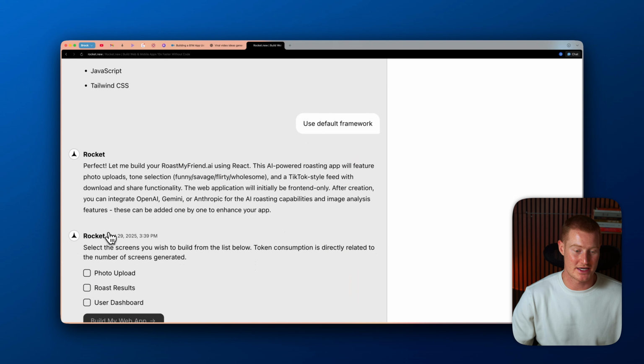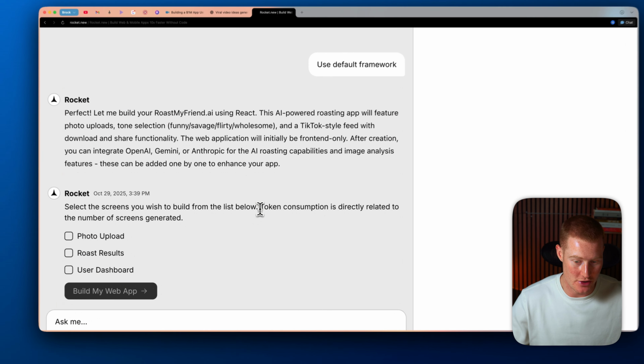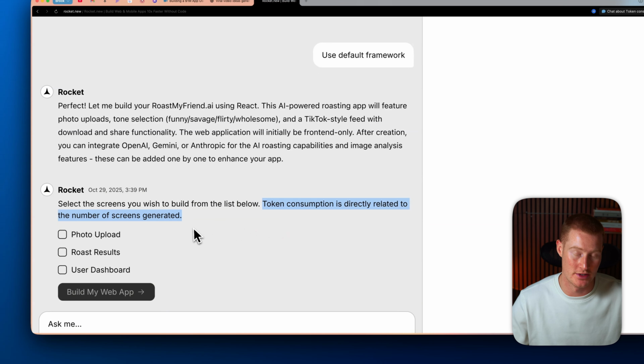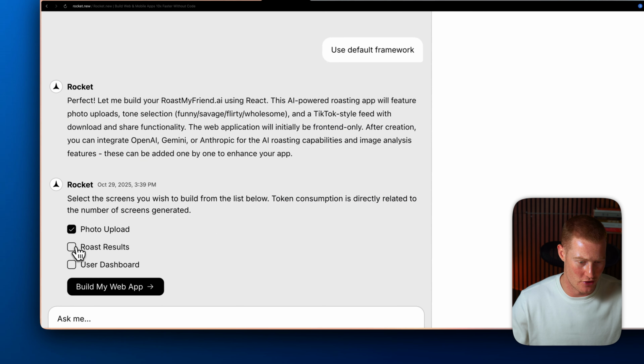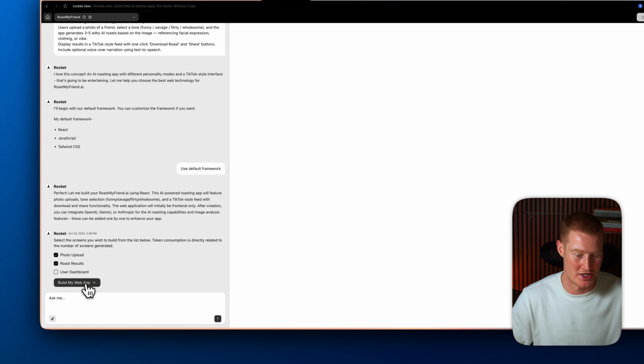All right, so Rocket's actually asking me what screens we want to build to start off. So it says select the screens you wish to build from the list below. Token consumption is directly related to the number of screens generated. Photo upload, roast results. Let's just start with that because that's the core functionality of our app. And I'm gonna click on build my app. It's gonna begin doing that now.